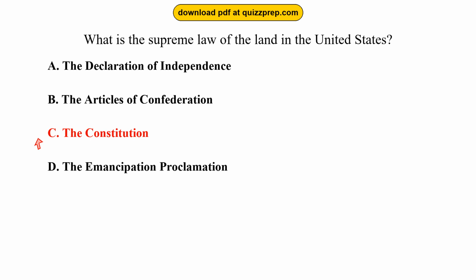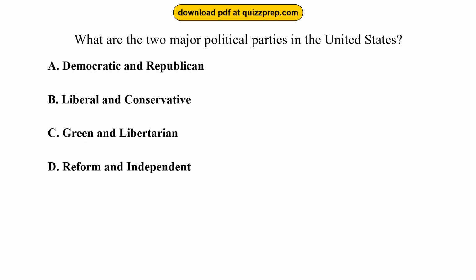The Constitution. The Constitution is the supreme law of the land, meaning no other laws can contradict it. Question 15. What are the two major political parties in the United States? Option A. Democratic and Republican. Option B. Liberal and Conservative. Option C. Green and Libertarian. Option D. Reform and Independent.